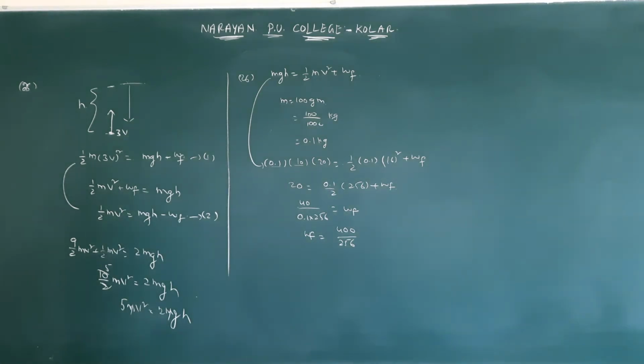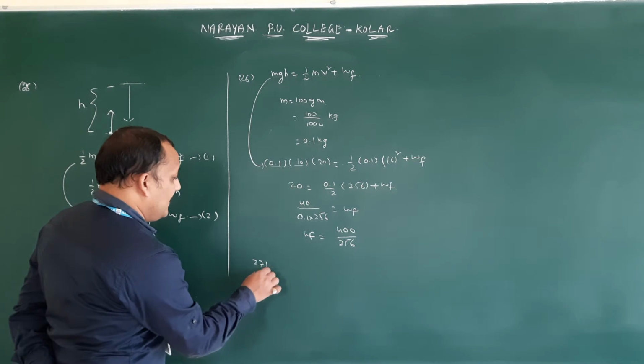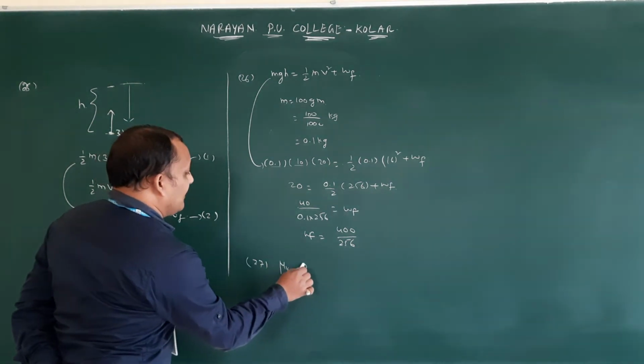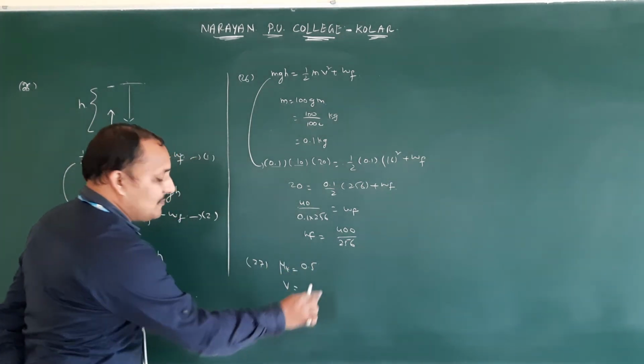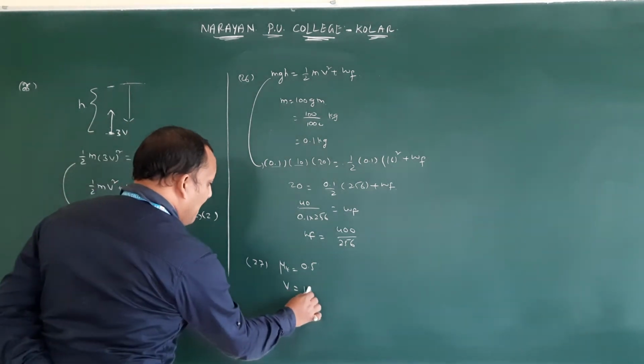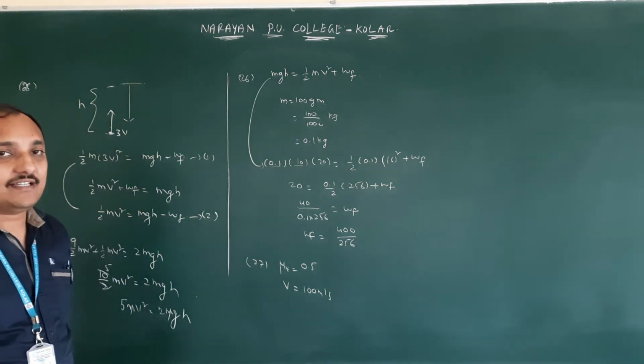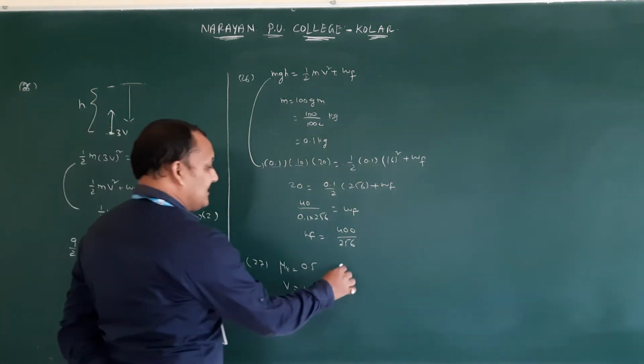Next, question number 27. Consider a car moving on a straight road with a speed of 100 meters per second. The distance at which the car can be stopped is. Kinetic friction mu is 0.5. Speed, how much they gave? 100 meters per second. After what distance it is coming to rest there also.